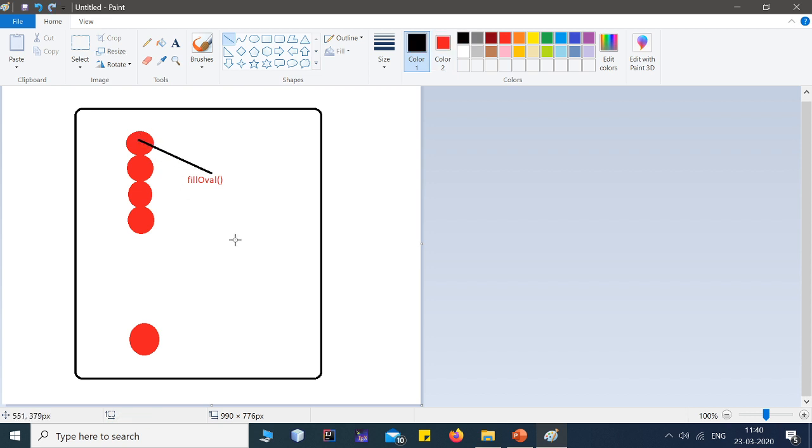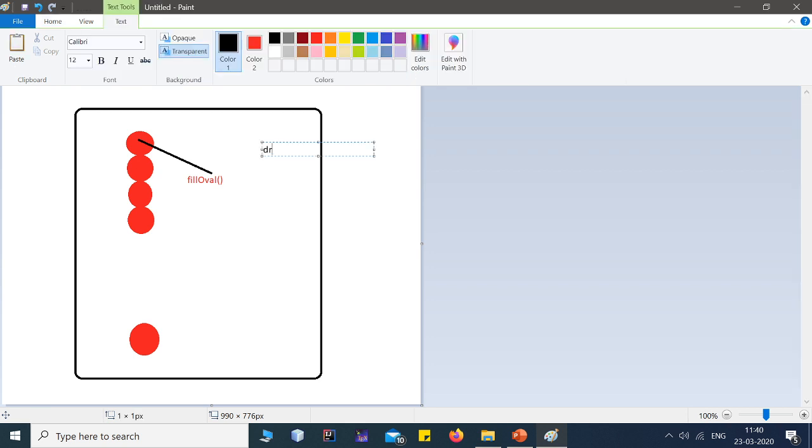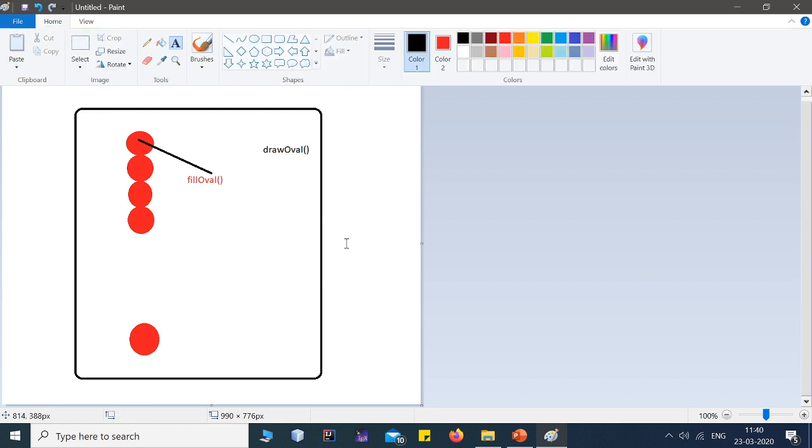If you simply use the method drawOval, it will create ovals only. It will create shapes like an oval, like this, but that shape will not be filled with any color.